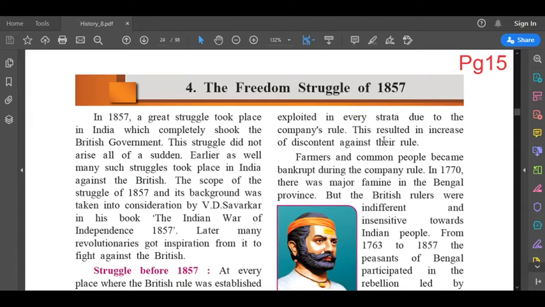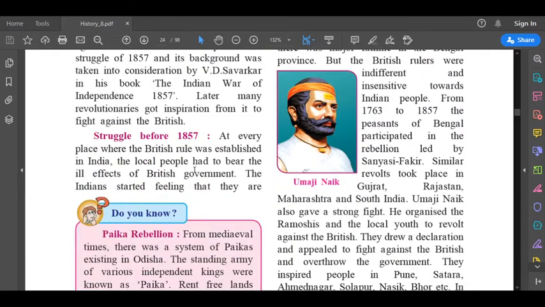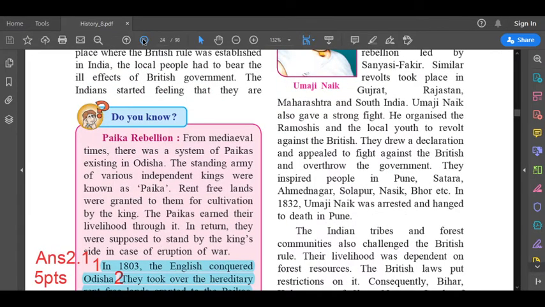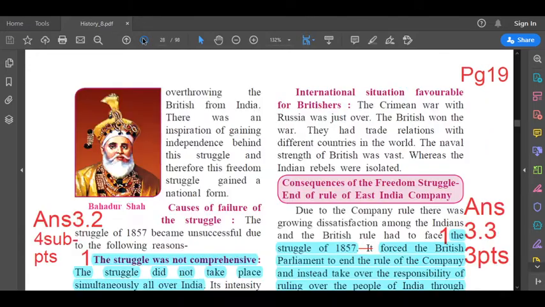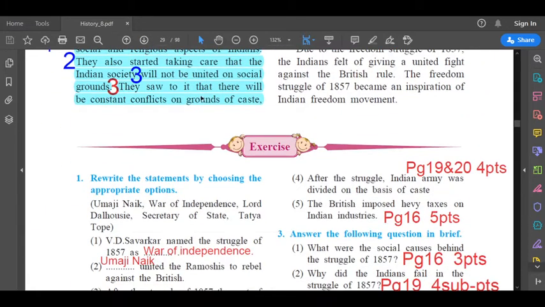Standard 8th History, Lesson number 4, The Freedom Struggle of 1857. Students, today I'm going to give you all the question answer markings of this lesson. So I want you all to open your textbooks to page number 20. We'll see the textual exercise.